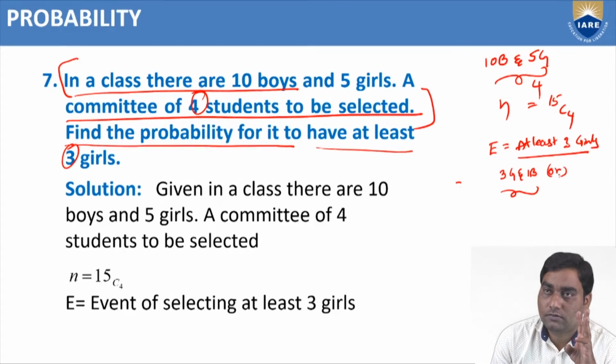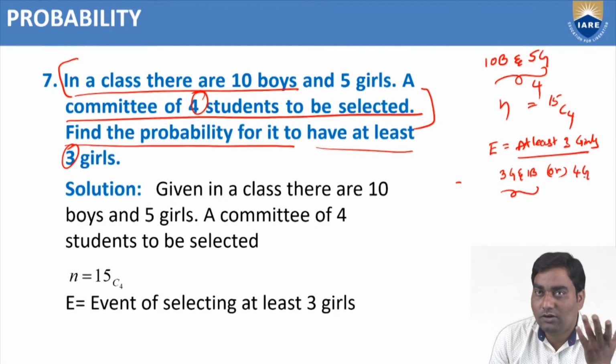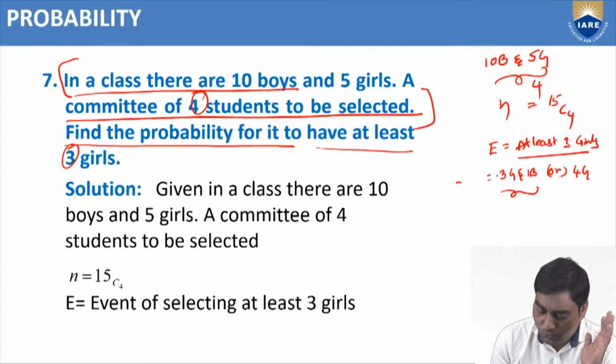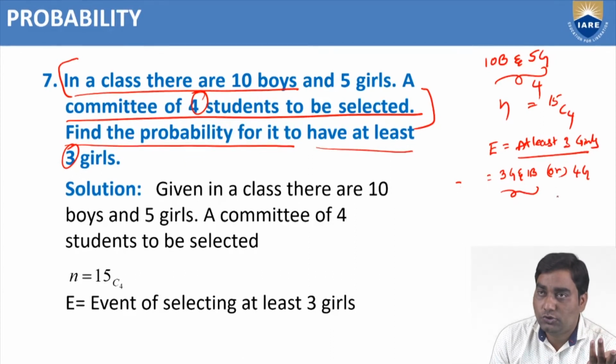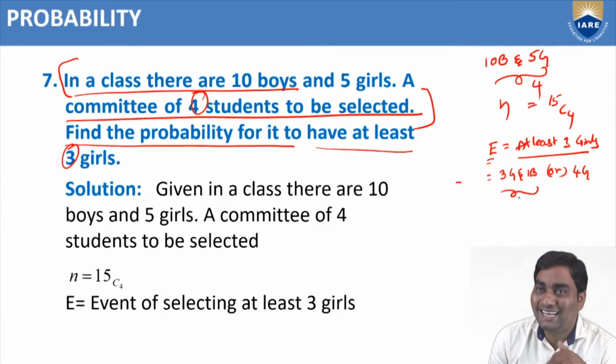This is one option. Or, at least 3 means it may be 4, right? Or 4 girls. If we choose 4 girls, boys are not required, because the total number of students is only 4. Now, is there any other option to choose at least 3 girls other than these 2? No option. 4 members we can select, 2 girls and 2 boys, but our particular event will not be satisfied because our event is at least 3 girls, only these 2 cases.